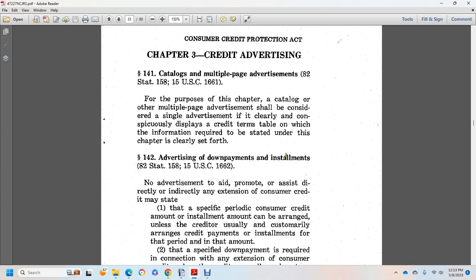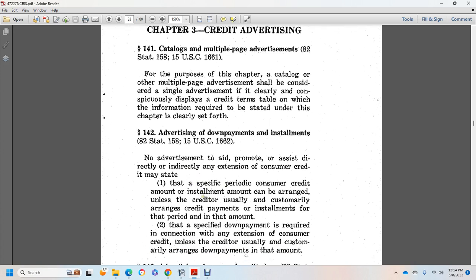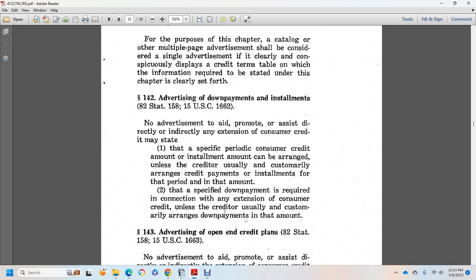142, advertise with a down payment with an installment. No advertisement shall promote, directly or indirectly, an extension of consumer credit. It may be disclosed with a specific period of the consumer credit, the amount of the installment, whether it be arranged in the life of the creditor, usually customarily with a range of the credit payments or installments for the period and with the amount. The specified down payment is described in connection with the extension of the consumer credit within the life of the creditor, usually with the customer, early arranged with the down payments within the amount.